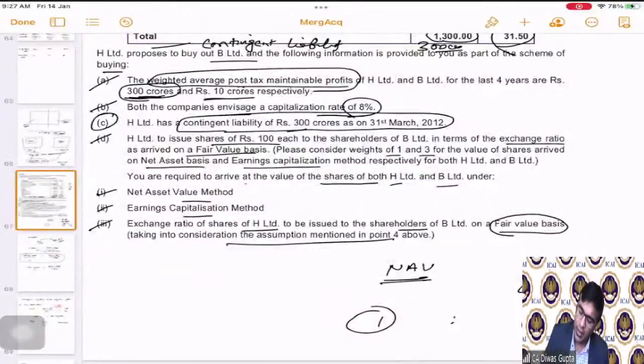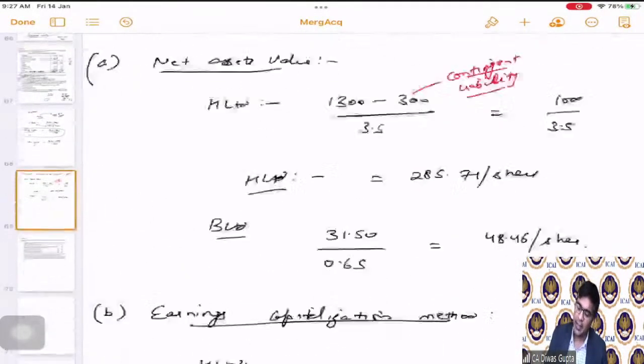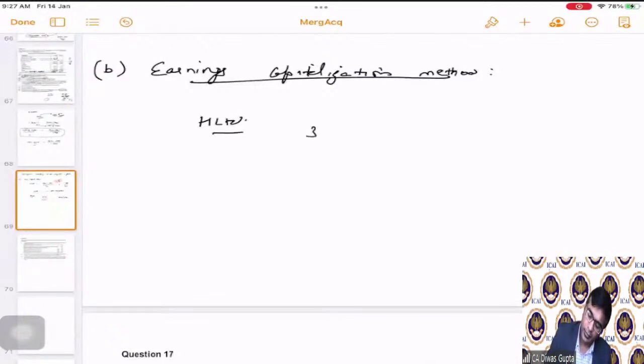Correct? So the earnings capitalization method is how much? 300 crores is the earnings for H Limited per annum, and 8% is the capitalization rate. It comes as 3750.